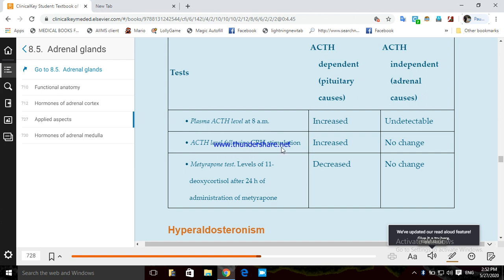ACTH level following CRH stimulation. We all know that CRH has a diurnal stimulation towards the ACTH, and ACTH has diurnal stimulation towards the hormone of the glucocorticoids from the adrenal cortex. But after CRH, there is an increased level of ACTH, because CRH hormone controls the ACTH level. But even after CRH hormone, if there is no change in ACTH level, that means it is ACTH independent.